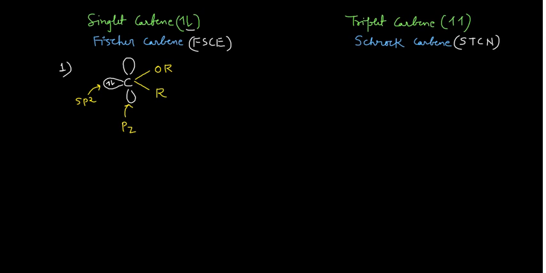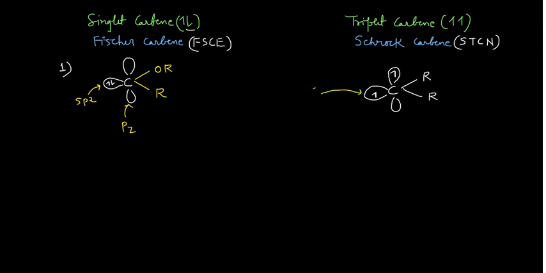And if I'm talking about the Schrock carbene, the opposite is true. You can write this carbon here, and then this pz, and this is the sp2 orbital. In this sp2 orbital only one electron is there, and of course the two groups, R and R, are there.